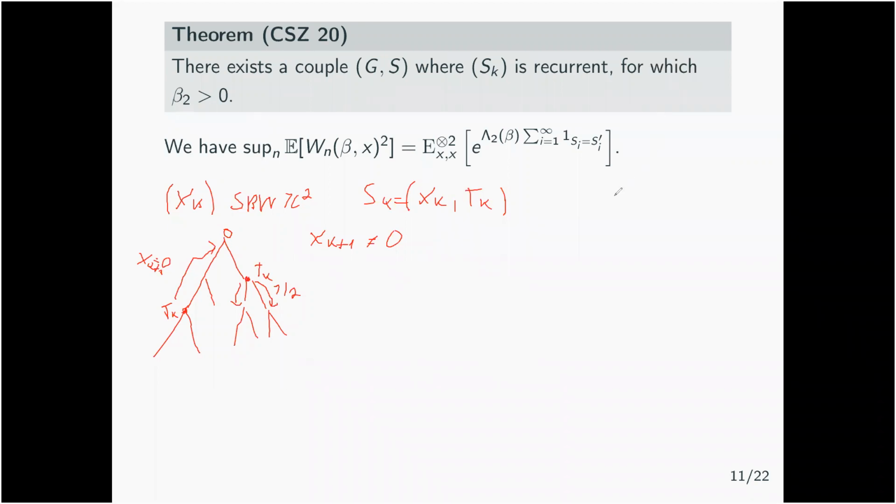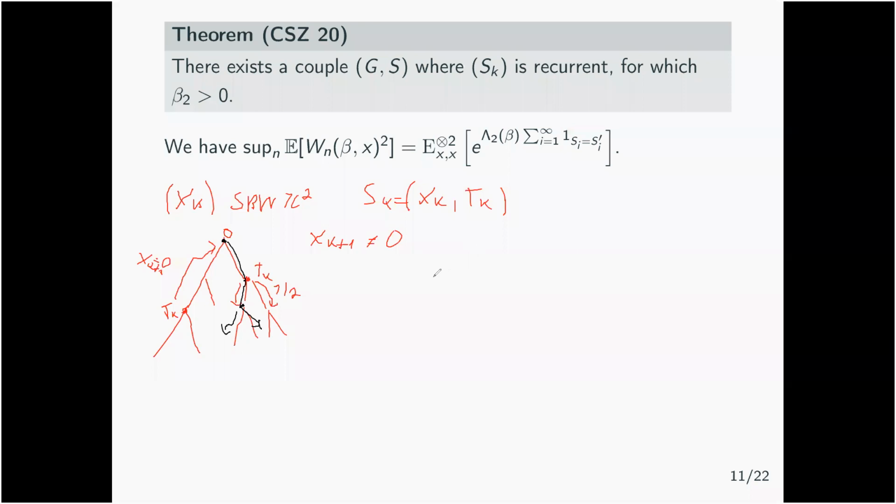But if you look now at the number of intersections of two walks, starting from the origin, they will maybe stay together for a bit of time, but at some point they will split. So one of the walks will go down and the other walk will go to another place. And this follows just a geometric random variable, and it has always a finite mean.